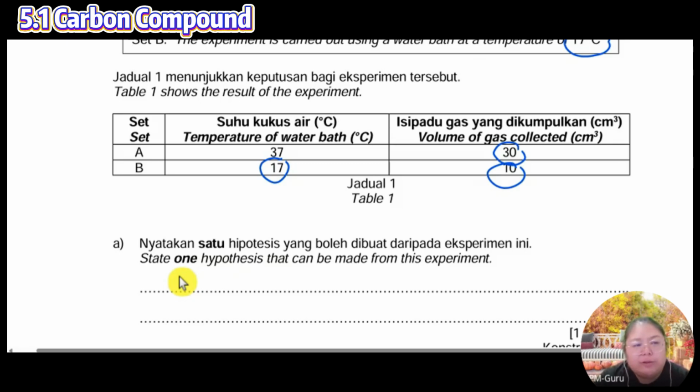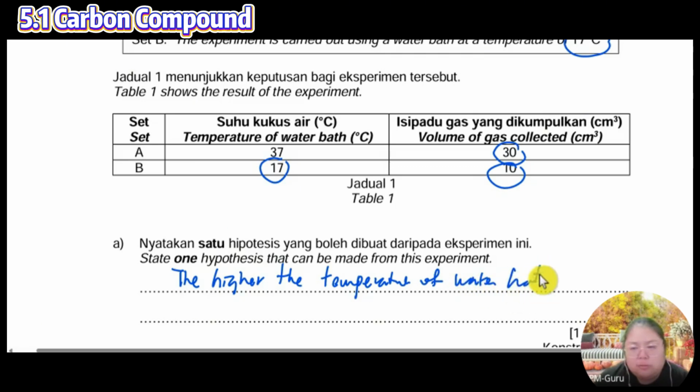We mention the temperature first because it's the manipulated variable. The higher the temperature of water bath, the higher the volume of the gas collected. Higher MV, higher RV.